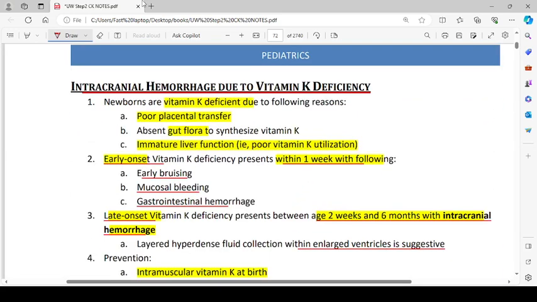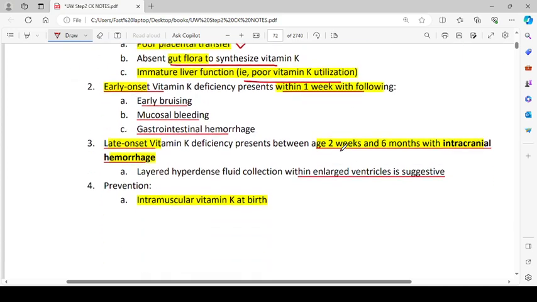Intracranial hemorrhage due to vitamin K deficiency. Newborns are vitamin K deficient due to the following reasons. Firstly, there is poor placental transfer of vitamin K, absent gut flora to synthesize vitamin K, and immature liver function, that is poor vitamin K utilization.